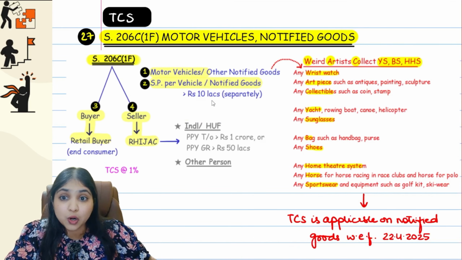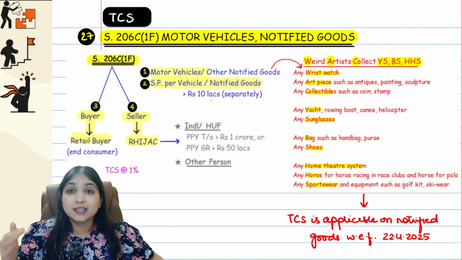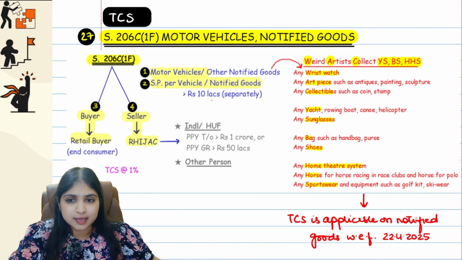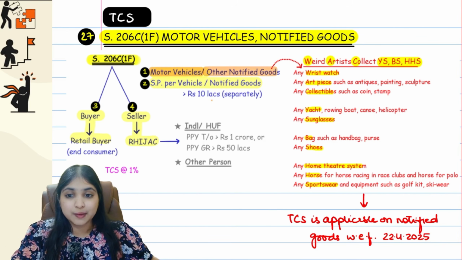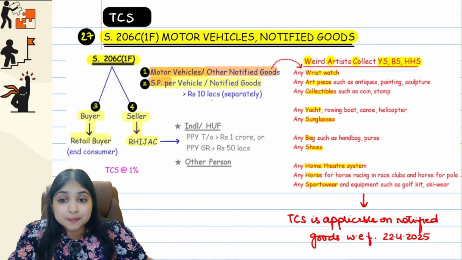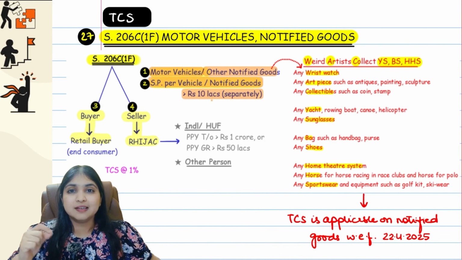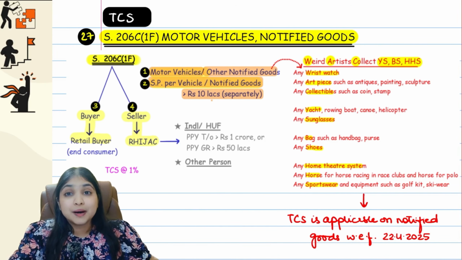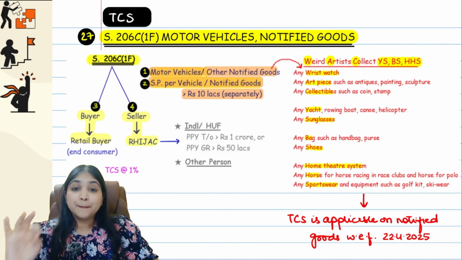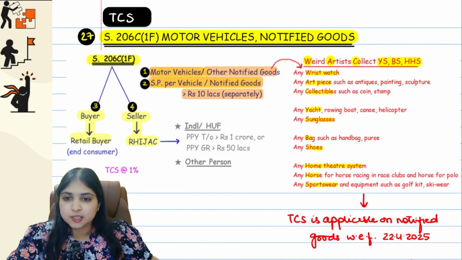Are you repeating along with me? Are you learning with me? What is the seller selling? Either motor vehicles or any other notified goods. What are the notified goods? Wait, we'll come to it later. Then condition number 2: the selling price per vehicle or notified goods, as the case may be, has to be more than 10 lakh rupees separately. For example, if the seller is selling 2 cars to the buyer, then per car has to be more than 10 lakhs. So per item, the selling price has to be more than 10 lakhs.